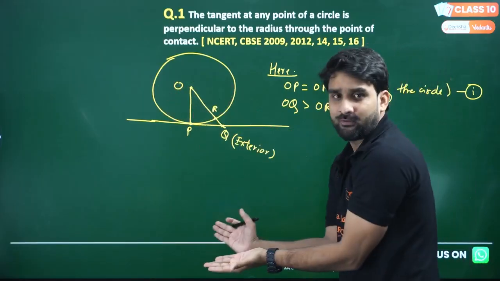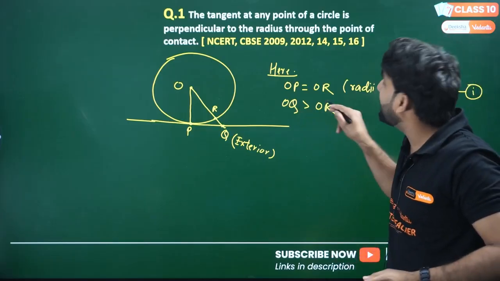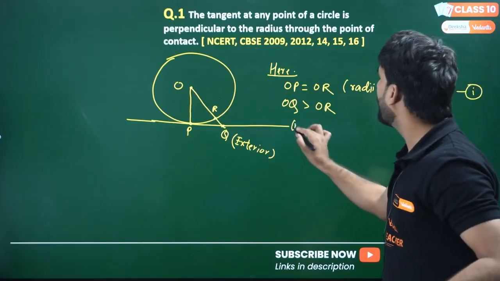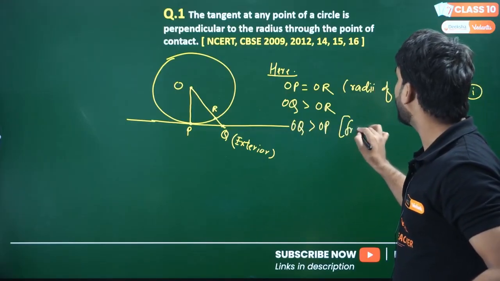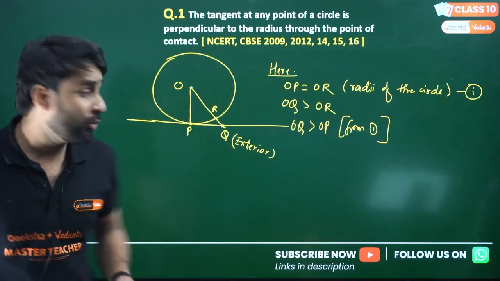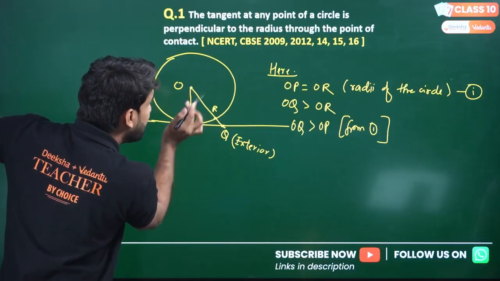Geometrically this is proved. Now, OQ is greater than OR, and OR is equal to OP from equation 1, so OQ will be greater than OP.